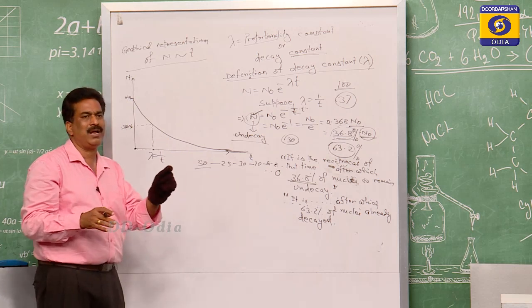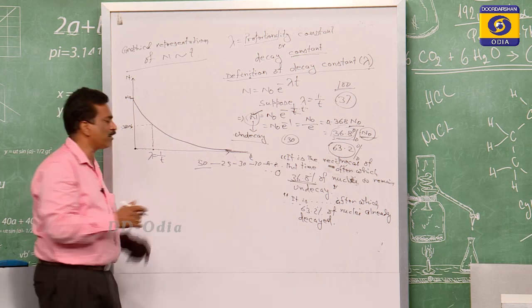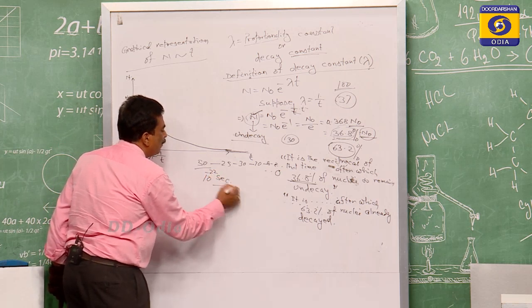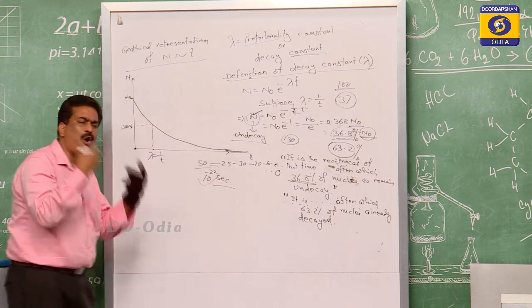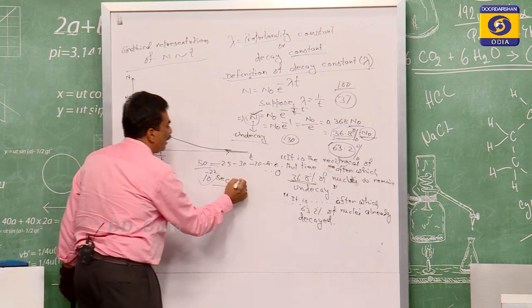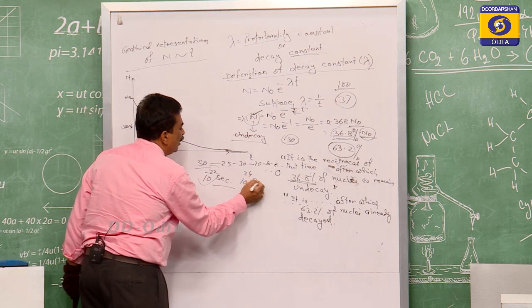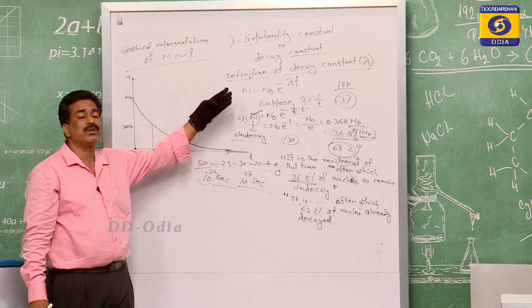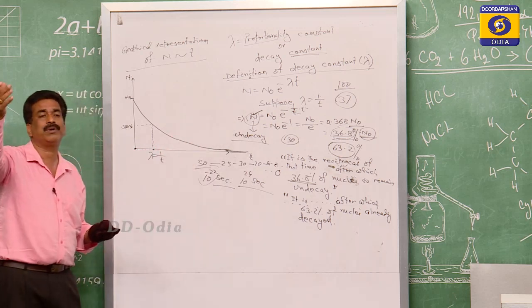Some elements have decay times of 10 to the power of minus 22 seconds, meaning all the nuclei disintegrate within that time, and there are also elements with times of 10 to the power of 24 seconds, meaning the process goes on for years.